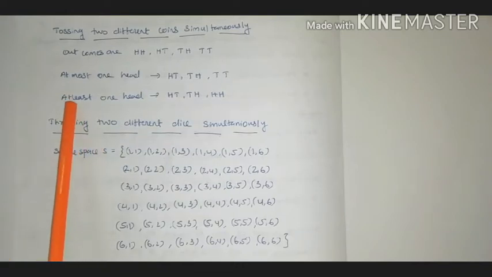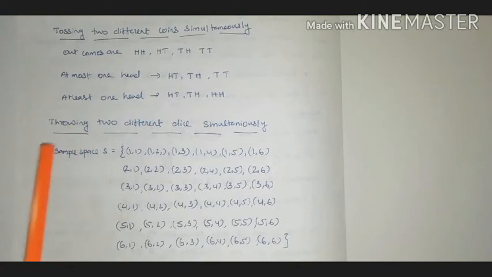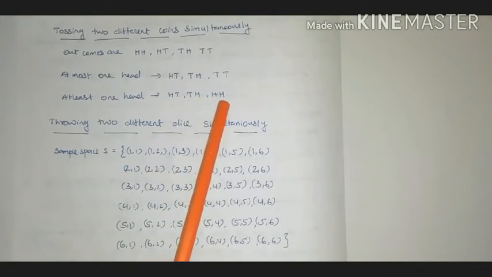And next, if the question is at least one head, it means the minimum should be 1. More than that, any number is possible, but it should not be less than 1. So the favorable outcomes are head tail, tail head and head head. In the first case only one head, in the second case one head, and in the third case two heads we will get.